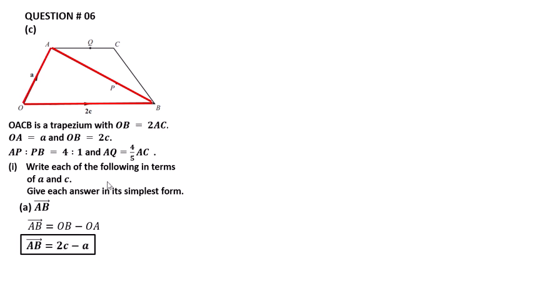So OB is equal to 2C minus OA, which is A, given that OB is equal to 2C and OA is equal to A. So 2C minus A, final answer. Next is find CB. Here is CB. This one side is CB.